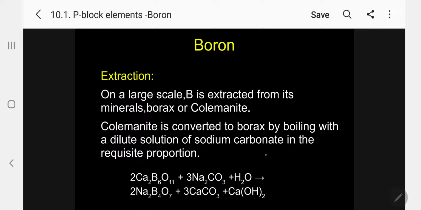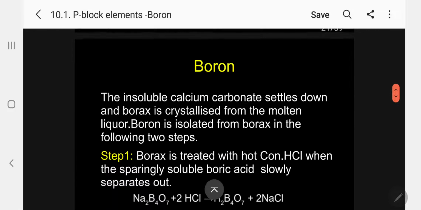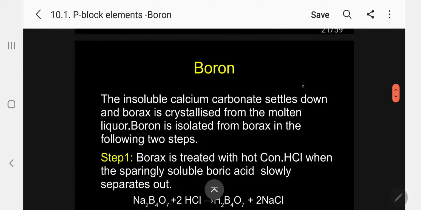Kindly follow. In the next step, the insoluble calcium carbonate settles down and borax is crystallized out from the concentrated liquor. Boron is isolated from borax in the following 2 steps. So we are getting borax, and from the borax we are going to get boron in 2 steps.